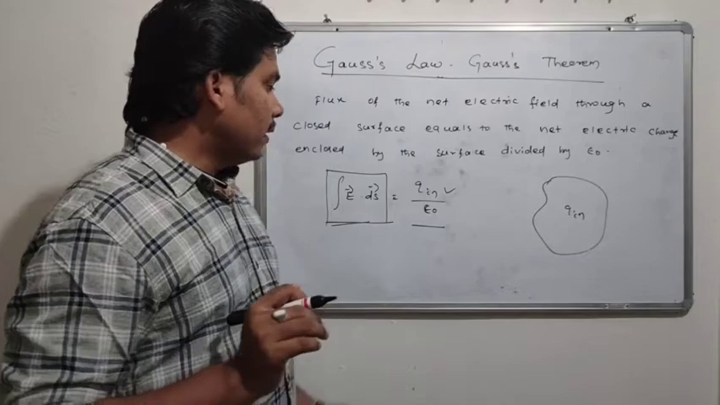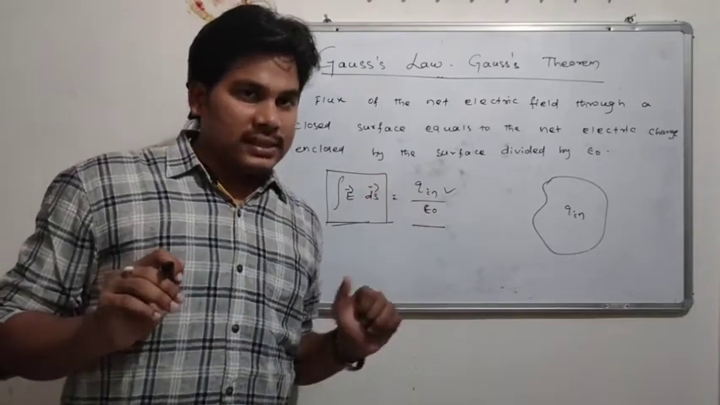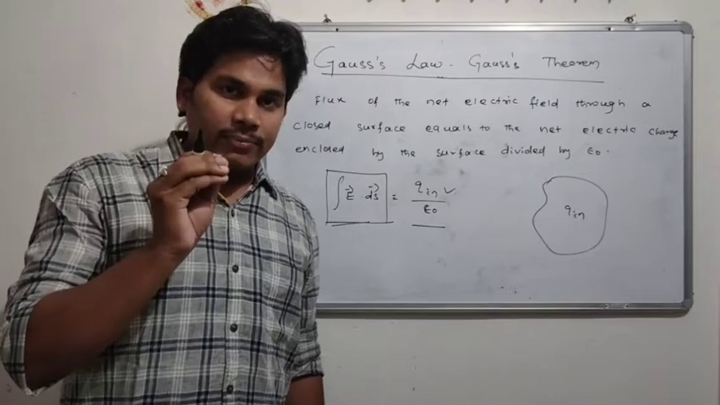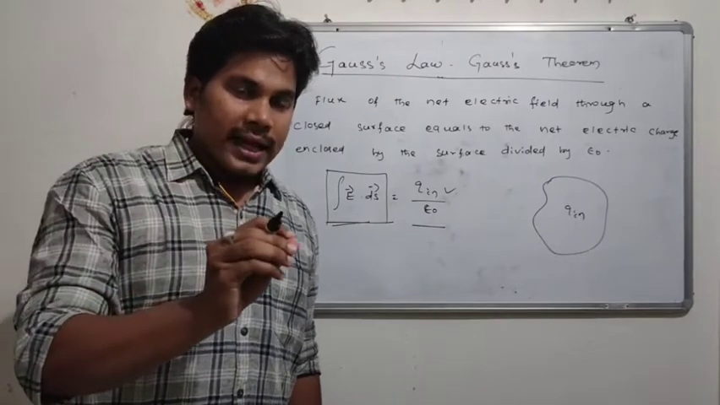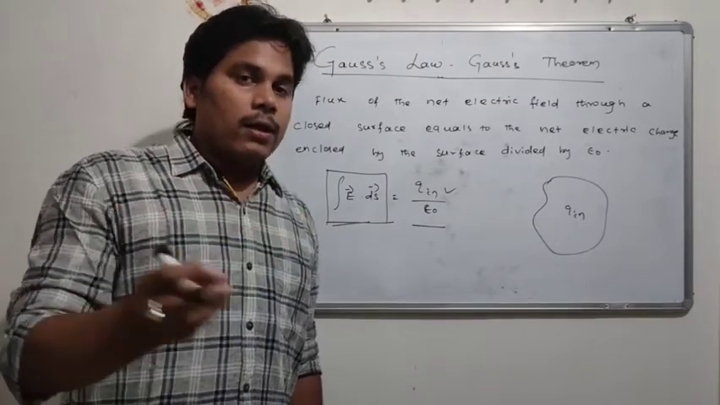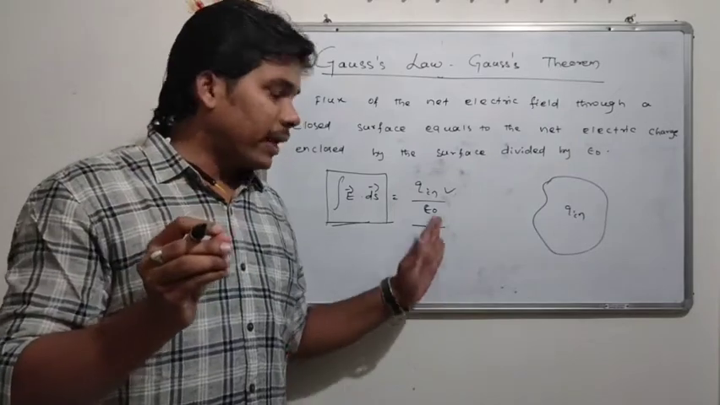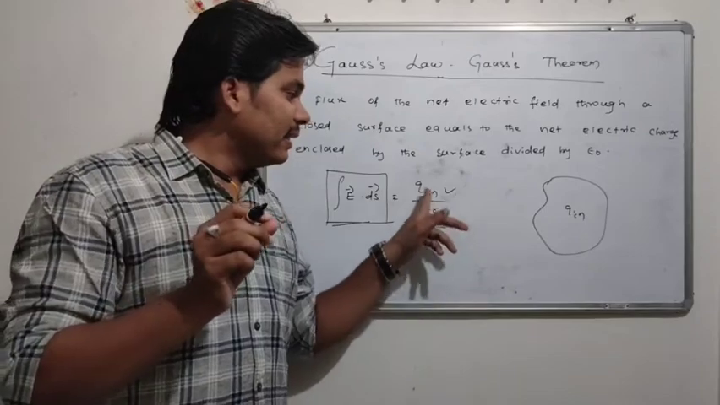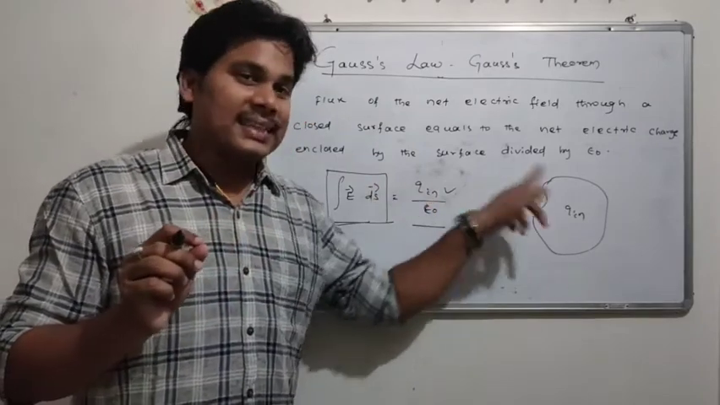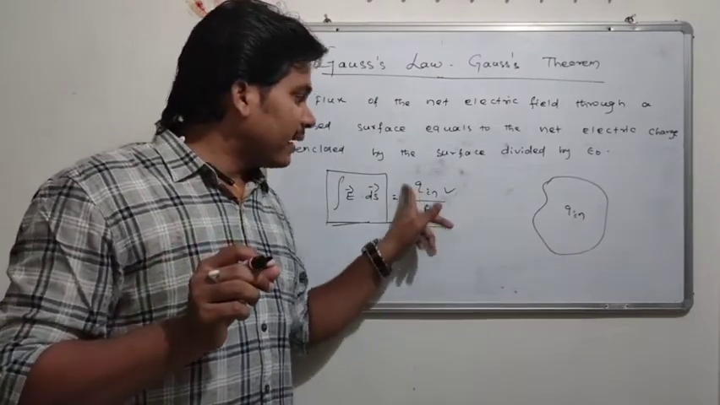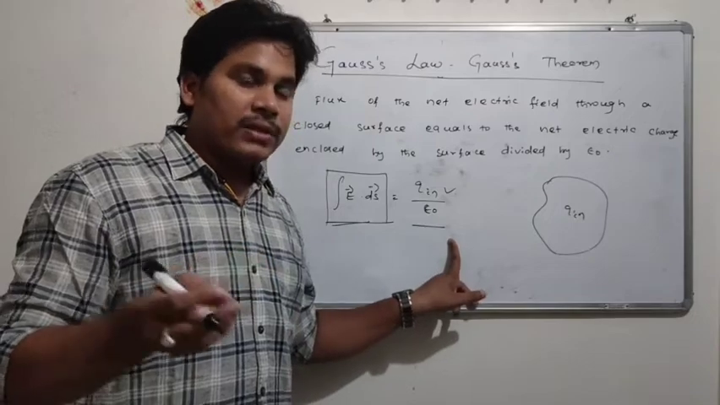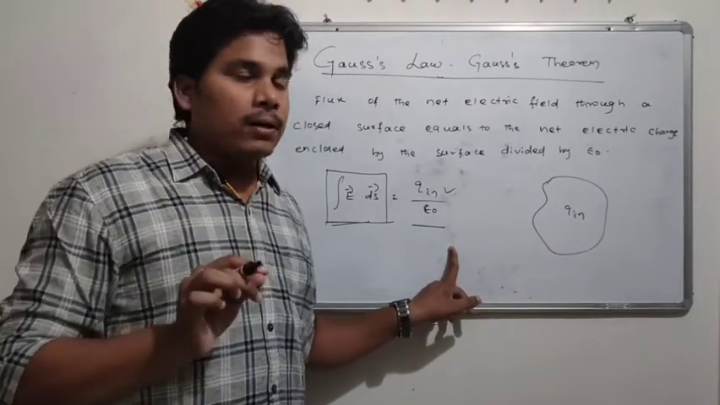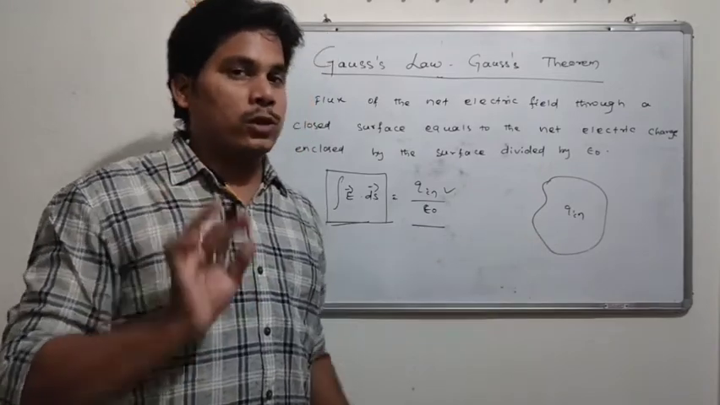Again I am saying, here we see two parts. In the left hand side, the net electric field in the space around the surface, produced by the net charges. But the right hand side indicates the total charge inside the surface. And remember, this Gauss law is a natural law.